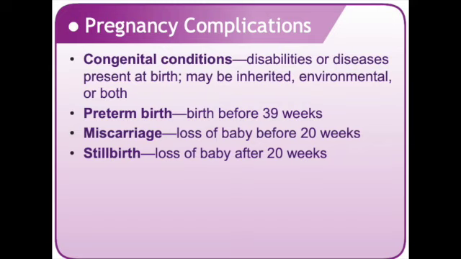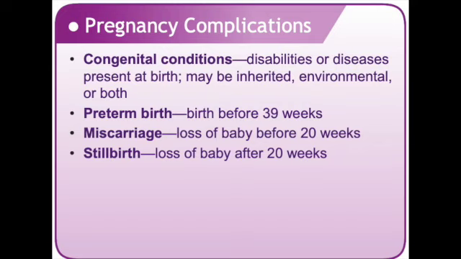PKU, the enzyme deficiency makes a person unable to digest amino acid. The baby is normal at birth, but develops intellectual disabilities because the amino acids build up in the body and cause brain damage. Sickle cell anemia, the red blood cells are sickle-shaped rather than round. They cannot carry oxygen efficiently throughout the body. People become pale, tired, and short of breath, and they have occasional pains. Their lifespan is shorter than normal. There's no cure for that as well, but there are some treatments to relieve some symptoms.